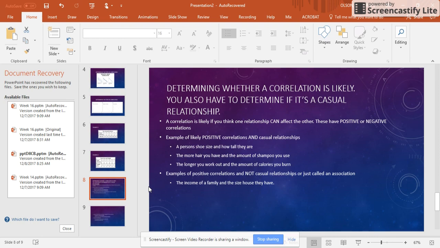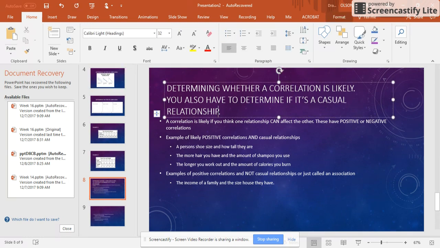All right, so what we're going to go over right now is determining whether a correlation is likely. And after you determine whether it's likely, you're going to say yes or no. Yes, I think that this is a likely relationship, or no, I don't think that this is a likely relationship. After you determine that, you have to decide if it's a causal relationship or you're going to say it's an association.